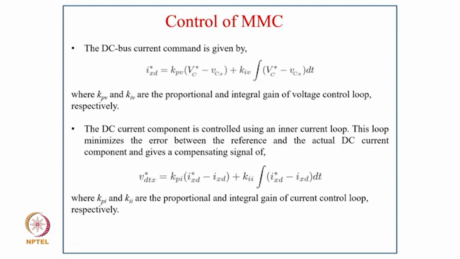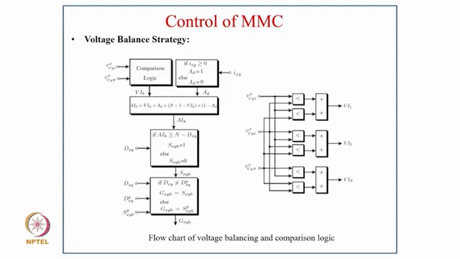where KPV and KIV are the proportional and integral gains of the voltage loop respectively, and the DC current component is controlled by using an inner current loop. This loop minimizes the error between the reference and actual DC current component and gives a compensating signal Vdtx star equal to KPI in bracket IXD star minus IXD plus KII integral IXD star minus IXD dt, where KPI and KII are the proportional and integral gains of the control loop respectively.